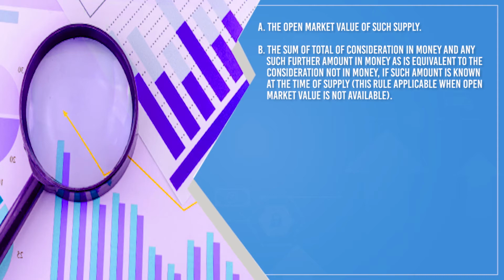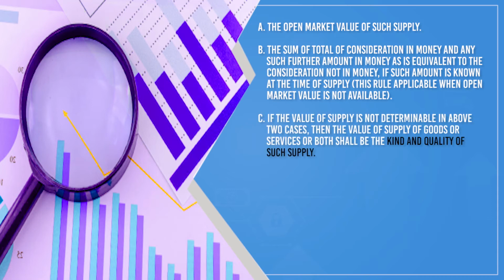This rule is applicable when open market value is not available. Number 3, if the value of supply is not determinable in the above two cases, then the value of supply of goods or services or both shall be the value of supply of goods or services of like kind and quality.